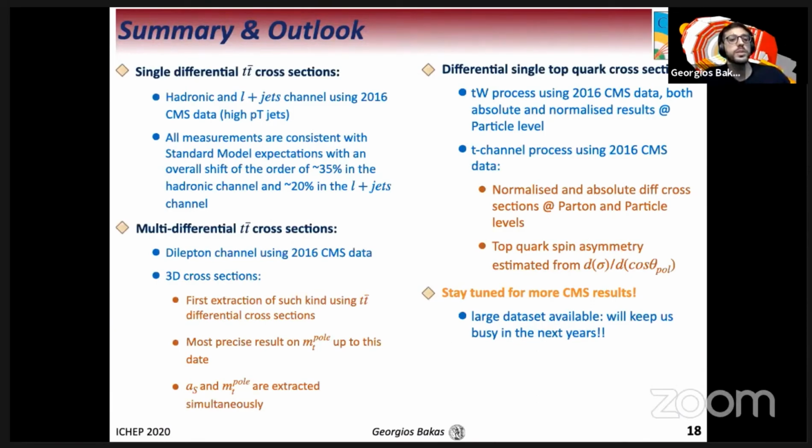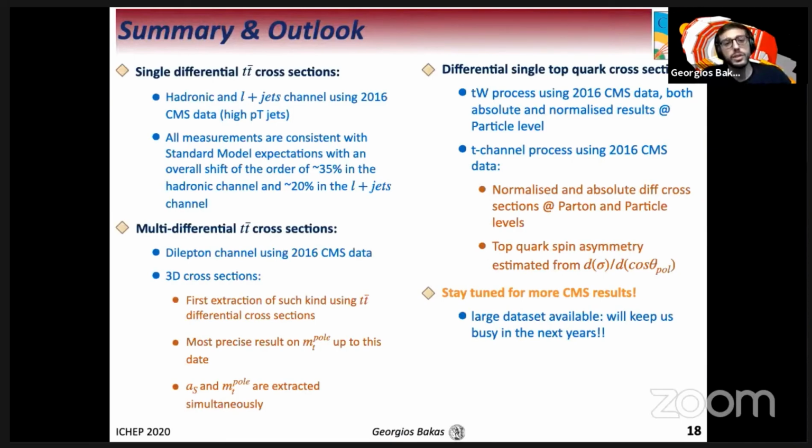Here we can say that all measurements are consistent with the standard model expectation, with an overall shift of the order of 35% in the hadronic channel and 20% in the lepton plus jets channel. As for the multi-differential TT bar cross-sections in the dilepton channel using 2016 CMS data, especially the triple differential cross-sections, it is the first extraction of such kind using TT bar differential cross-sections. It's the most precise result of the extraction of the top quark pole mass up to this date, and we extract both strong coupling strength and the top quark pole mass simultaneously.